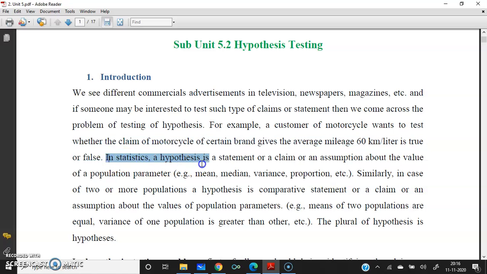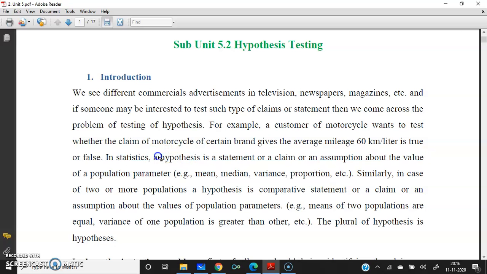So a hypothesis is meant for testing. We have already seen that inferential statistics can be divided into two parts. One is estimation, which we have seen in the previous examples, and the other part is known as hypothesis testing. So we are going to learn about hypothesis testing in this particular class.